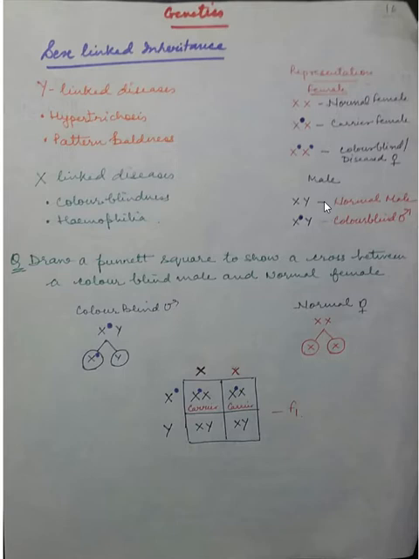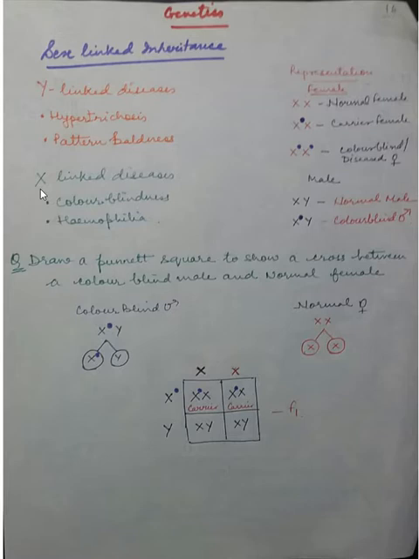These two are Y-linked diseases for which the gene is located on the Y chromosome. This type of gene, located on only one chromosome, gives a combination called hemizygous. You have read about homozygous and heterozygous; this condition is defined as the hemizygous condition.